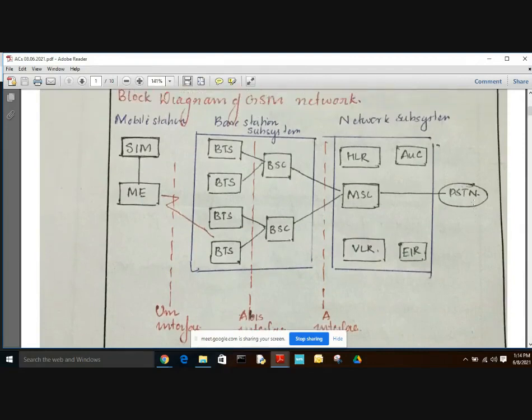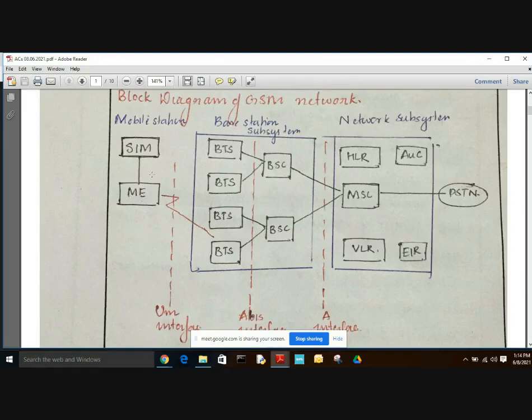So here it consists of three main parts. First one is the mobile station, second one is the base station subsystem, and third one is the network subsystem. The mobile station, that is MS, communicates with the base station subsystem via the Um interface. This Um interface is usually a radio interface.